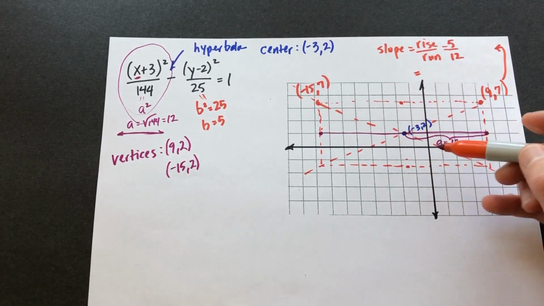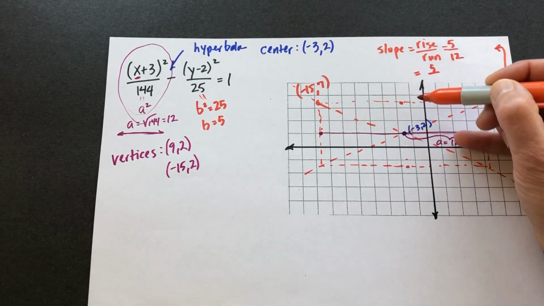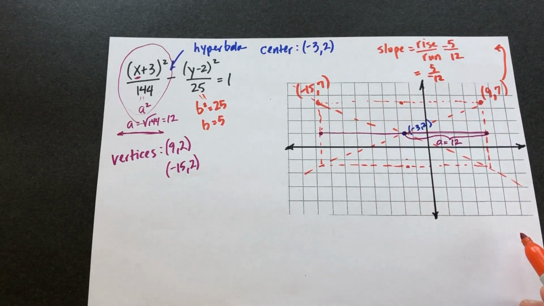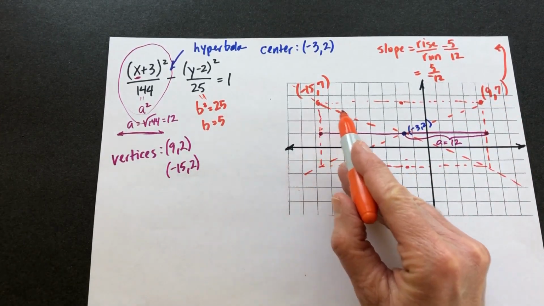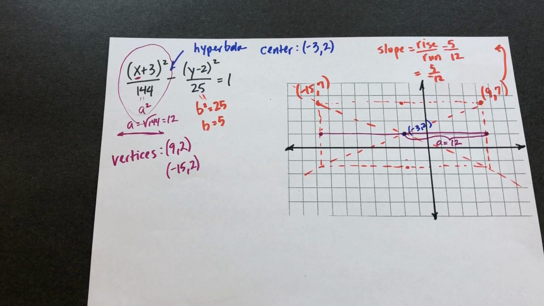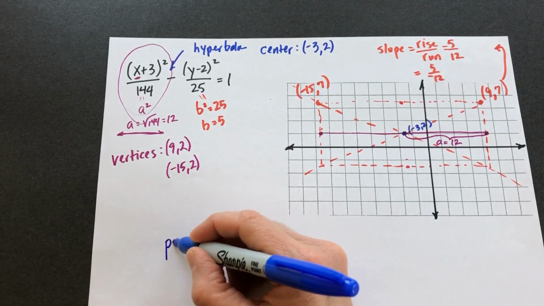The other, same idea, rise is 5, but we went to the left 12. So we have slopes that are opposites of each other. Positive 5/12 for this line, negative 5/12 for this line. So to write the equations for those, there's several different ways we could approach this. Let me talk about the one I prefer.